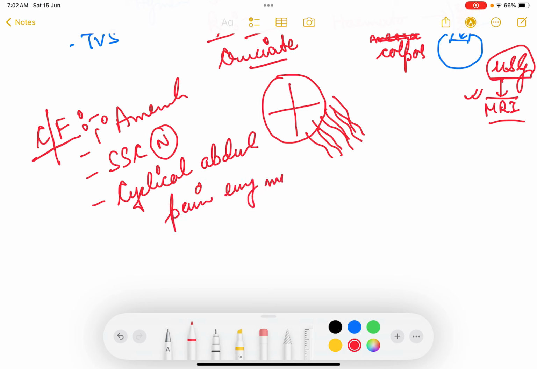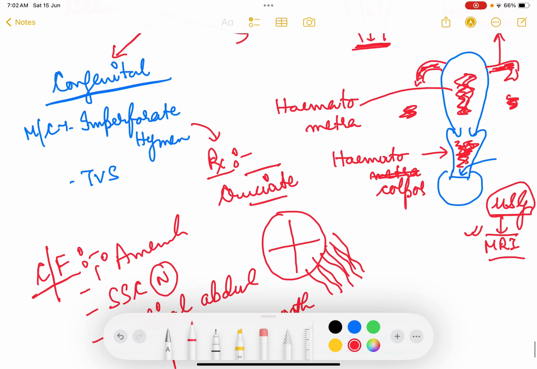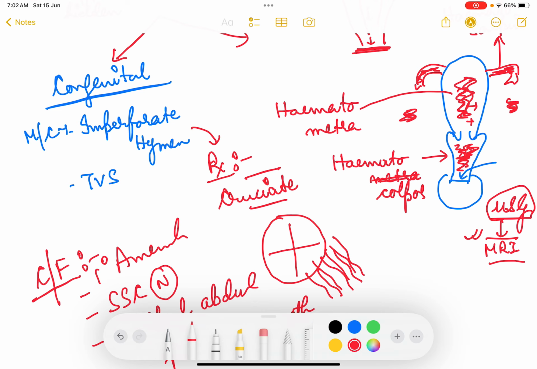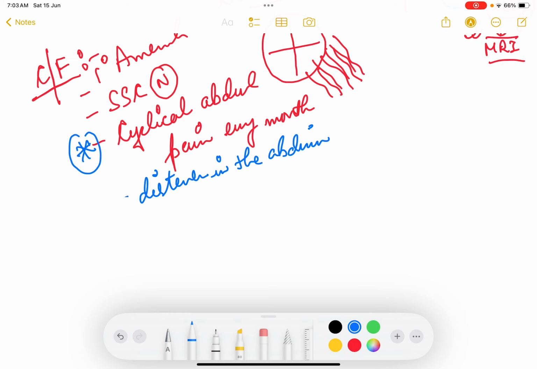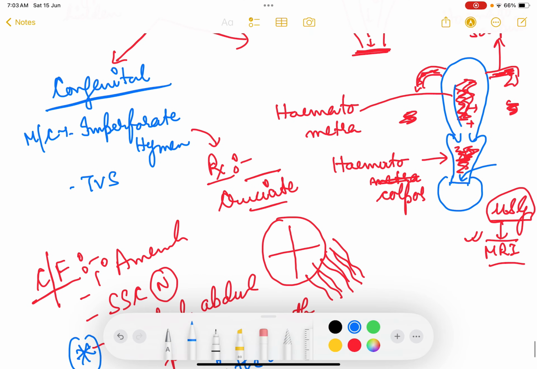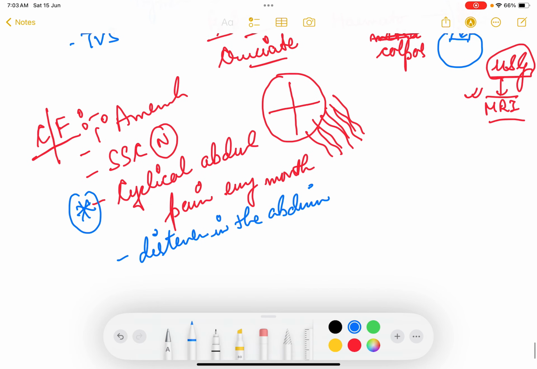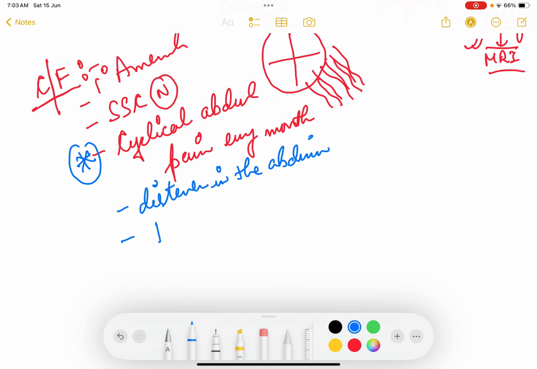Pain every month. Why? Because every month जब इनके मेंसेस का टाइम आता है, मेंसेस तो बाहर आता नहीं है, तो पेशेंट विल हैव क्रैम्पिंग पेन एट दैट टाइम. ओके, तो साइकिलिकली सर्टेन पार्ट ऑफ द मंथ में ही हमेशा पेन आता है. दिस इज वेरी वेरी स्पेसिफिक फॉर क्रिप्टोमेनोरिया. Apart from that, patient can have distension in the abdomen. Because abdominal distension can be there if the blood collection is very high. बहुत सालों से blood collections बहुत high हो जाता है. Every monthly there is bleeding, and so this blood collection can lead to abdominal distension.